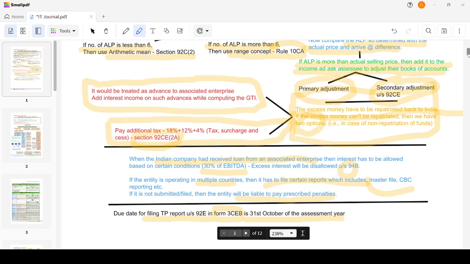If it is operating in multiple countries, what are the reports to be filed? What if I submit or file that report? And then what is the due date of the transfer pricing report? These are the key areas in transfer pricing. Okay, for this we have completed the overview. Let's move on to the next step.